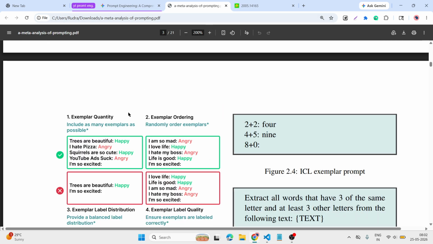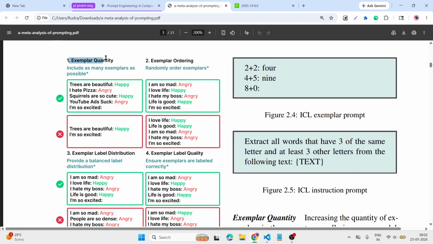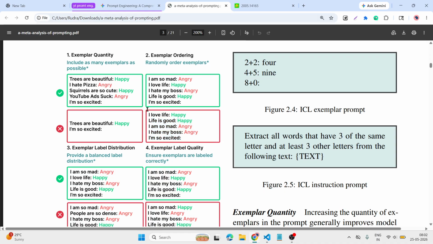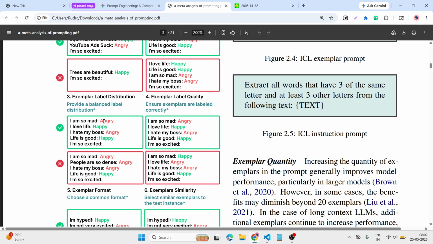In these few shot examples, if we're looking at examples quantity, then include as many examples as possible. After that, example ordering: this is not the right approach. First angry, then happy, then angry, then happy, happy, happy, angry, angry, then it can hallucinate like that. Example label distribution: if we're looking at angry, happy, angry, happy, but if it is angry, angry, angry, three times angry, this is not a good distribution style.